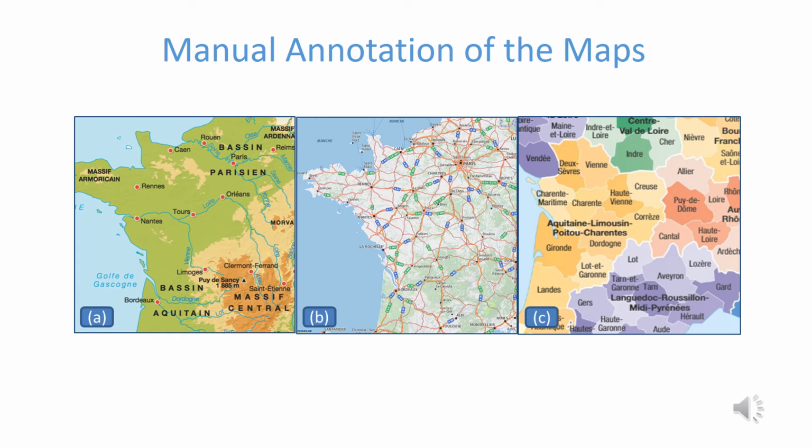Then, once we have square images, we need to annotate them manually. For scale, we decided to use 7 scale categories, such as world, country, or city scale. For the geographic extent, we just used labels that represent this extent, such as world, France, or Europe. For the map content, we defined different general themes that can be displayed at the same time in the map, such as cities, roads, hydrography, or boundaries.